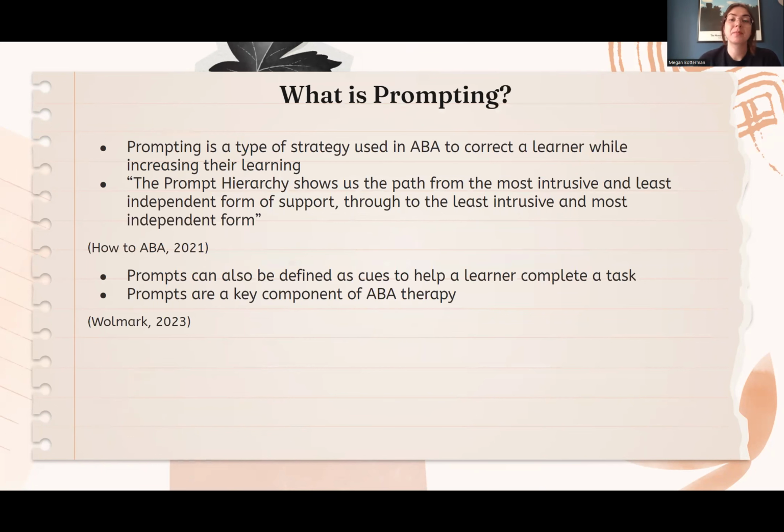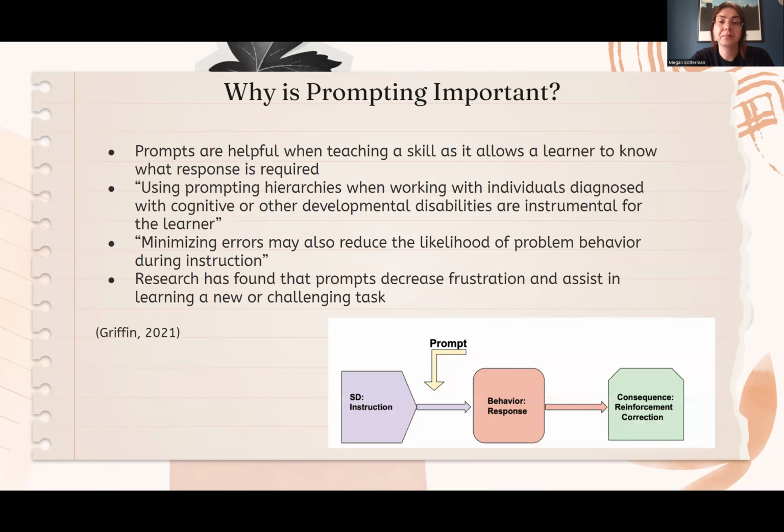What is prompting? Prompting is a type of strategy used in ABA to correct a learner while increasing their learning. How to ABA states that the prompt hierarchy shows us the path from the most intrusive and least independent form of support through the least intrusive and most independent form. Prompts can also be defined as cues to help a learner complete a task. Prompts are a key component of ABA therapy.